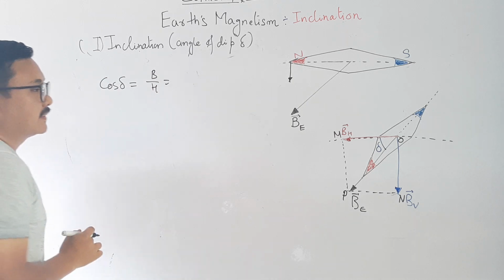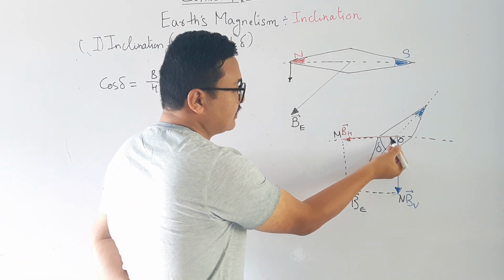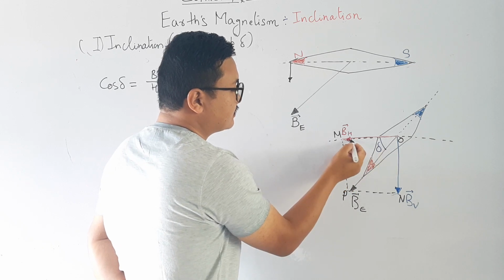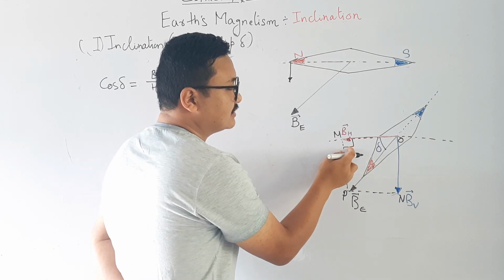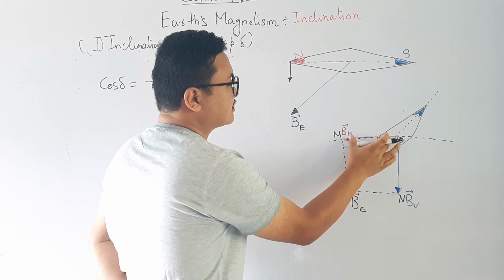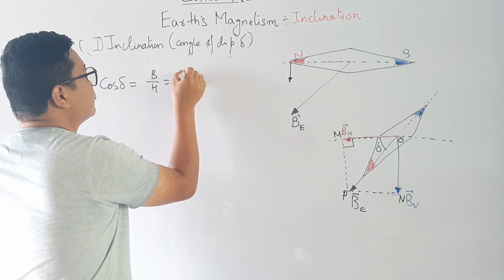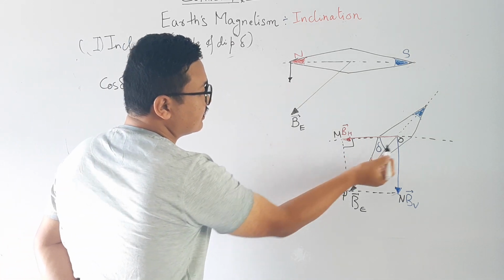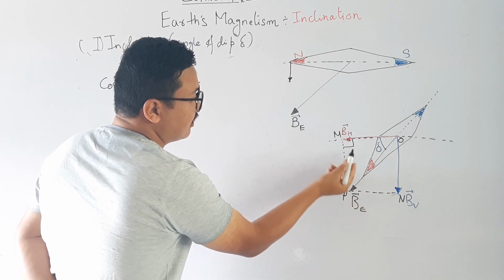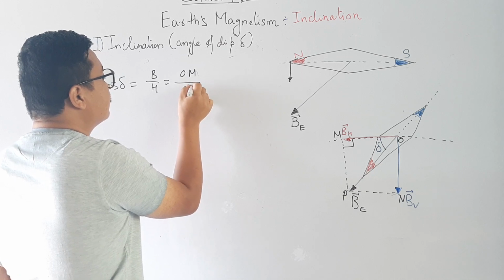What is the base in this triangle? This is angle delta, and this is my 90 degree. The line joining the 90 degree and the angle is my base, so OM is my base. The hypotenuse is opposite to the 90 degree, which is OP.